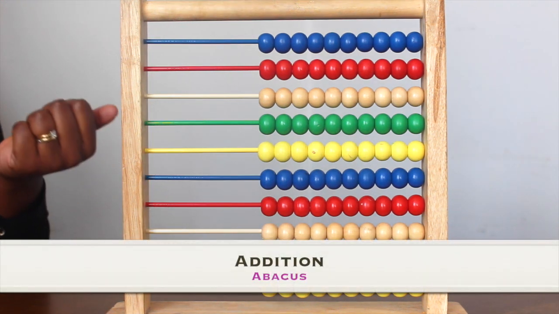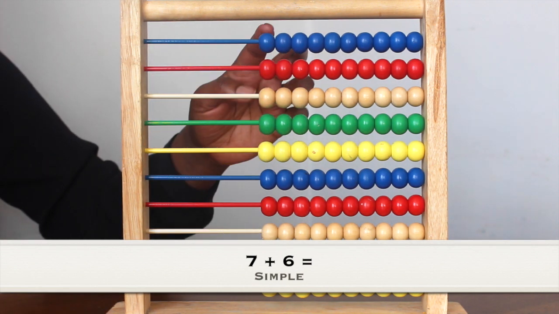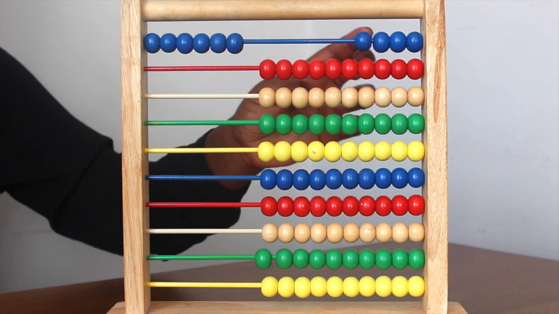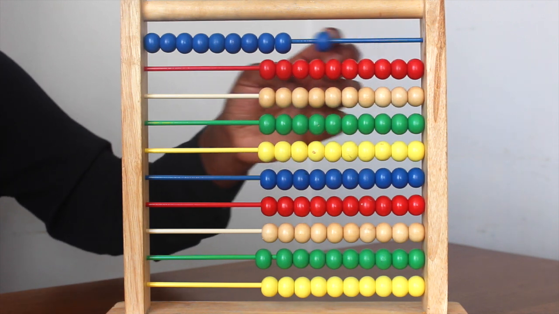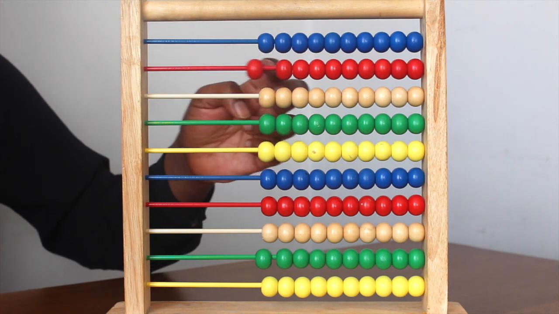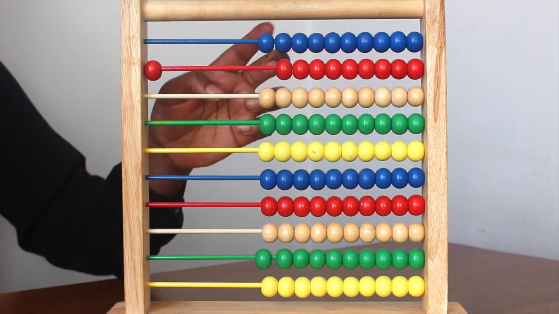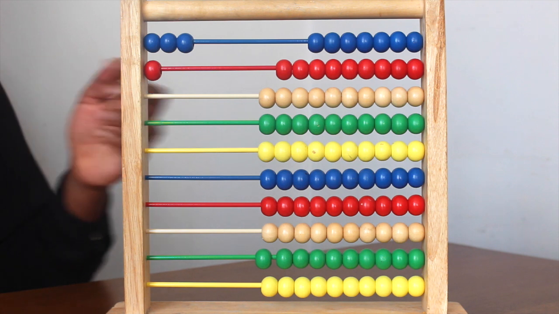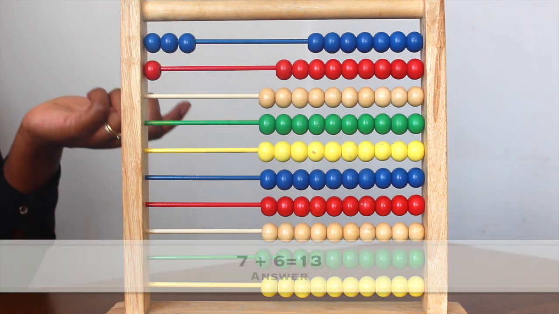So if you wanted to do addition, let's start with a simple addition. 7 plus 6. You move 7 ones over, 1, 2, 3, 4, 5, 6, 7. Add 6, you'd count 1, 2, 3. Because you've reached 10, you will replace this 10 with one of the 10s on the next row. So that will be 10 and continue counting 4, 5, 6. So 7 plus 6 would equal 13. So it will be 1 ten and 3 ones, which is 13.